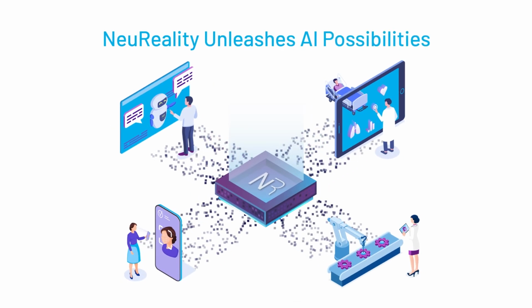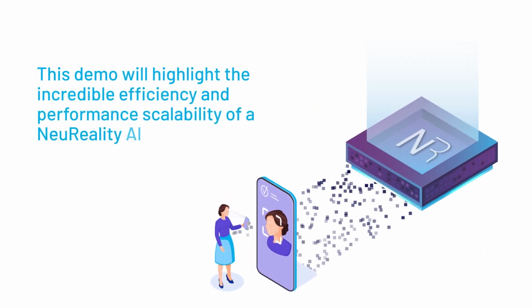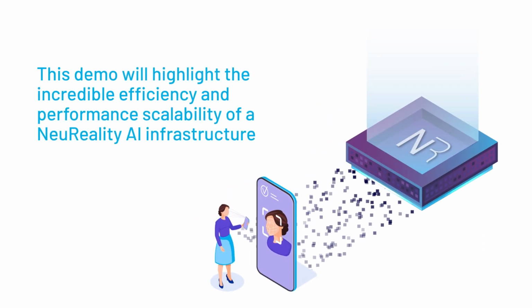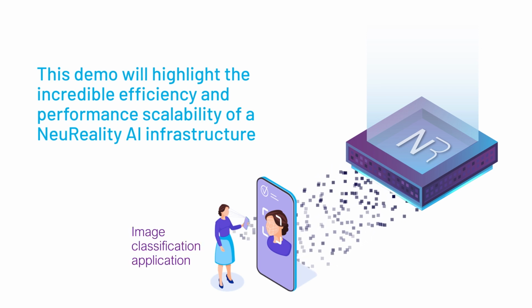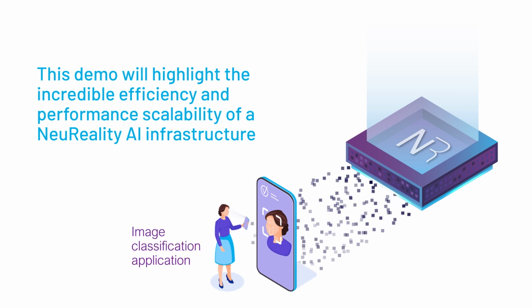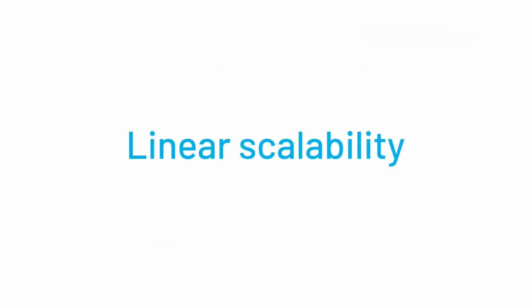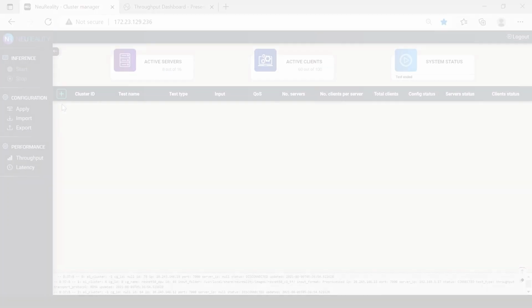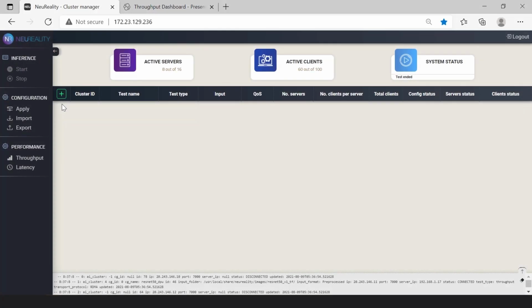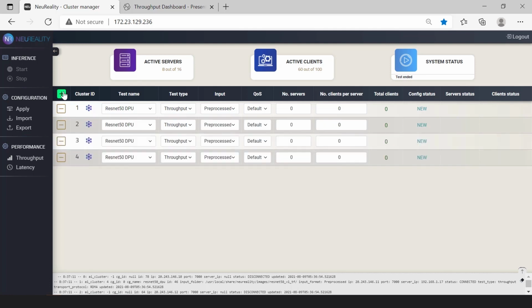This demonstration will highlight the incredible efficiency and performance scalability NeuReality AI infrastructure can achieve when running an image classification application. Let's start with linear scalability, and specifically, server scalability. The Cluster Manager application enables us to run various tests while setting variables to configure a Kubernetes orchestrator. For this test, we'll create 4 clusters and vary the number of servers per cluster from 1 to 4.